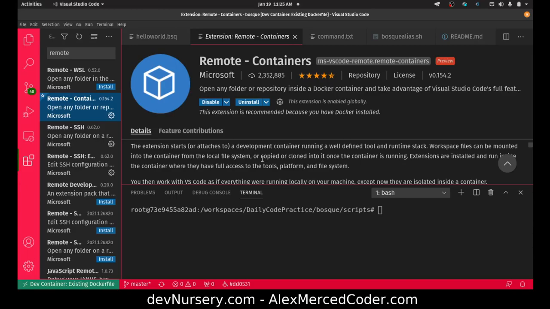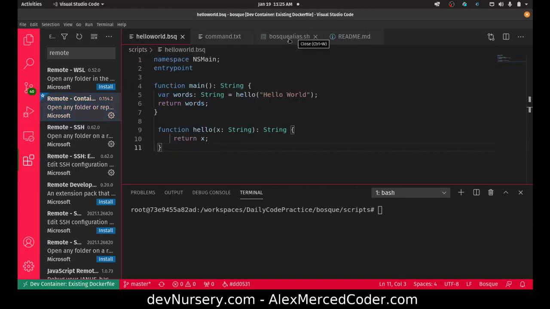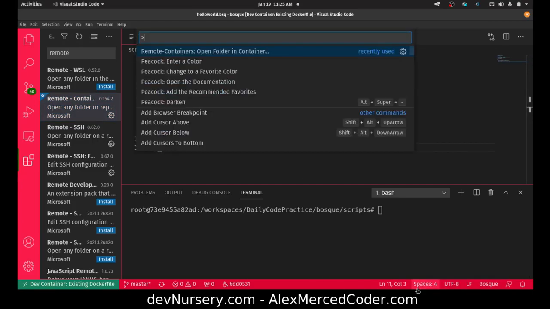I never was aware of this. This would have made setting up all these other environments for all these other languages I play with so much easier. But essentially what you do, you just bring up the command palette. On Linux, that'd be Control-Shift-P. And then you use this command right here, Remote Containers: Open Folder in Container. First, it's going to have you choose a folder, and then it's going to ask you what container to open it up in.